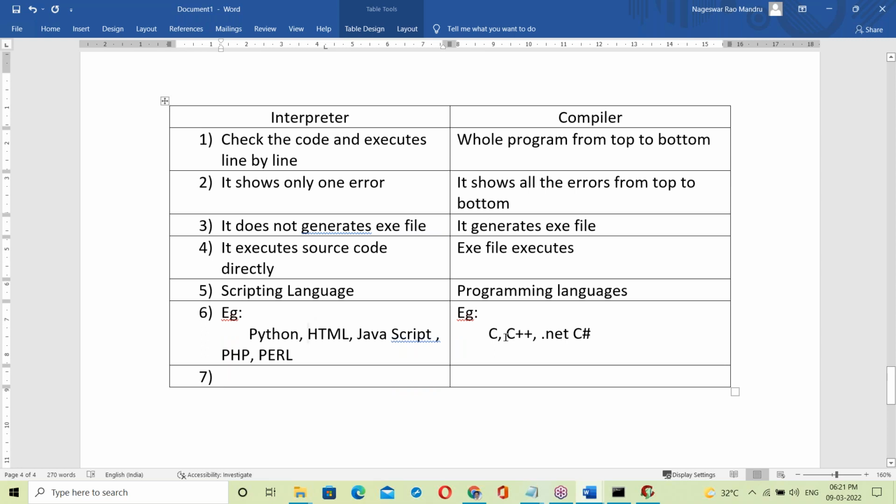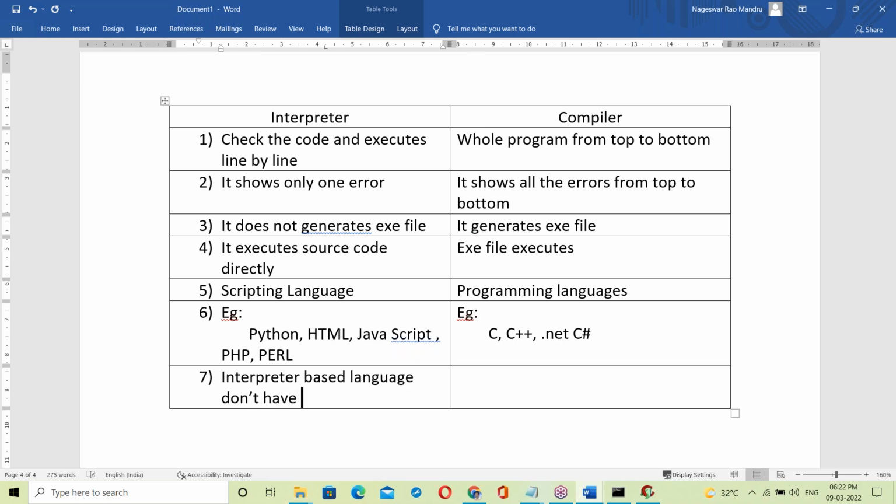So, interpreter-based languages don't have the exe file concept. Here, with compiler-based languages, everything is an exe file; the exe file always works. This is the difference.